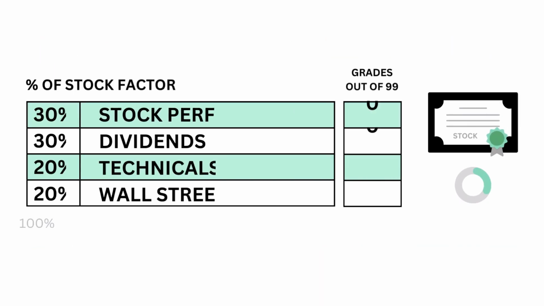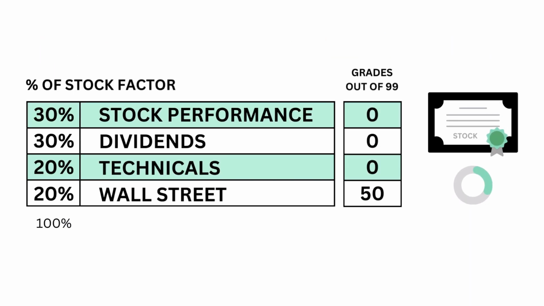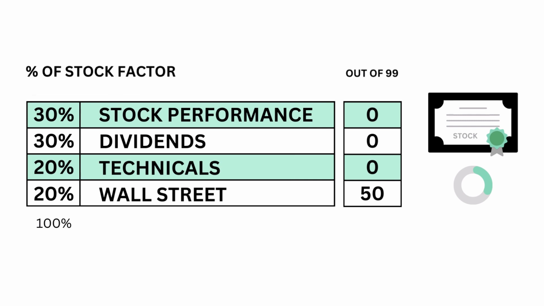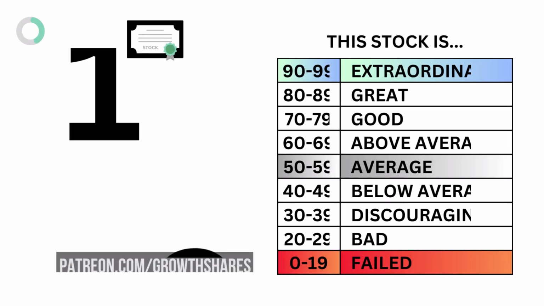Here's our Wall Street ratio and Wall Street grade. To recap, here's the 4 metric grades. And when we put them together, we get our stock grade.